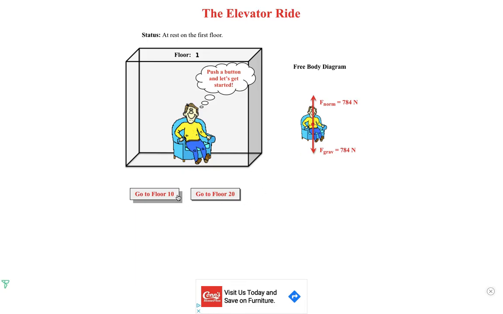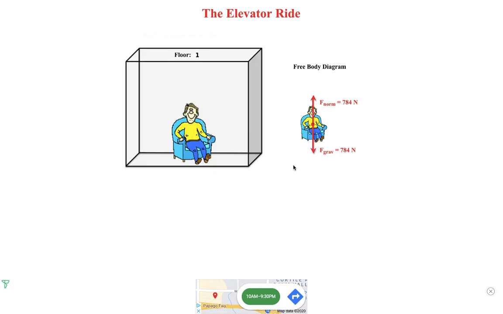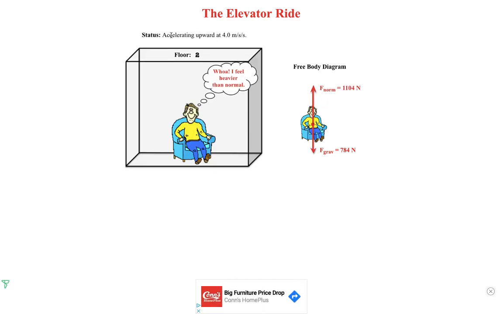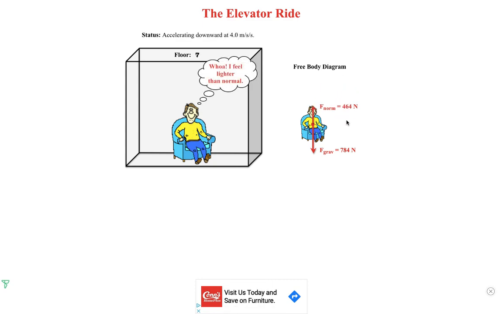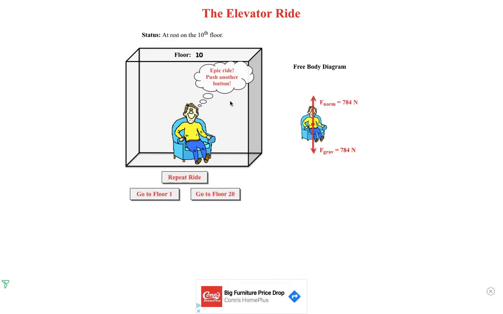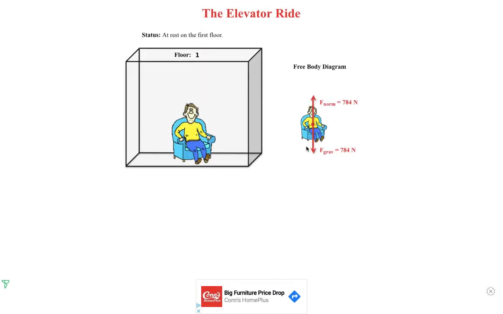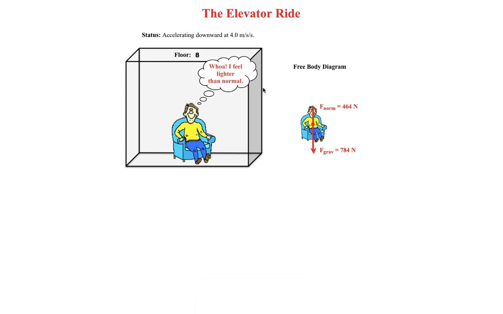All right, so we can see right here that if this person goes upward, they're accelerating and they feel heavier than normal, and the normal force is 11,004 newtons. Now we can see when their acceleration is negative. We'll go through this again. The force due to gravity never changes. The normal force increases, they feel heavier when they're accelerating positively, and then when they're accelerating negatively, they feel lighter because their normal force has decreased.